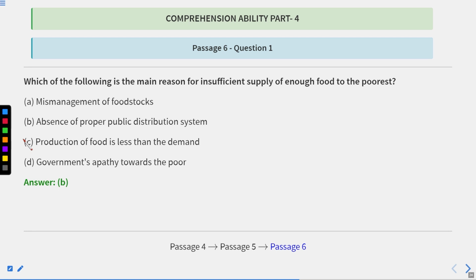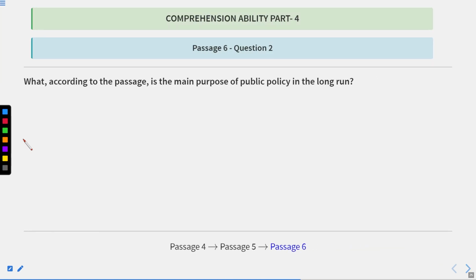Now let us move to the next question. This is very simple, directly written in the passage. What, according to the passage, is the main purpose of public policy in the long run? Now, what is the main purpose of public policy? So here we have two keywords. One is the main purpose, and of whom are we talking about? It is of the public policy.